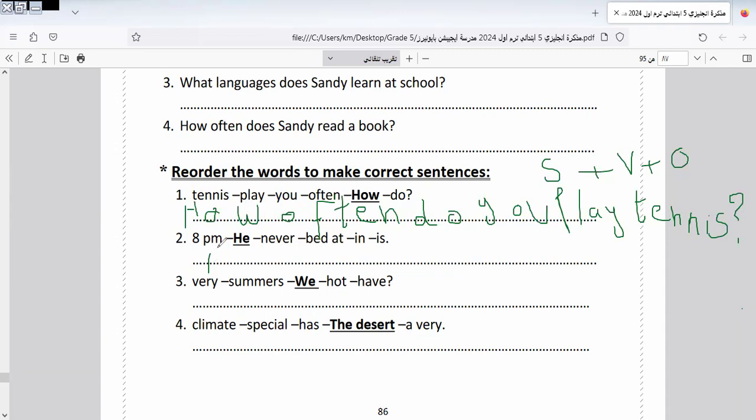Here it will be he never is in bed. He never is in bed at 8 p.m. At 8 p.m. Let's continue the rest of the exercise.